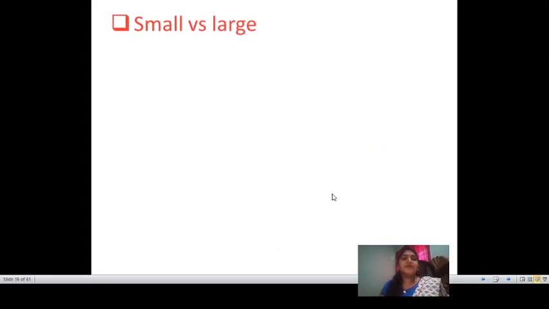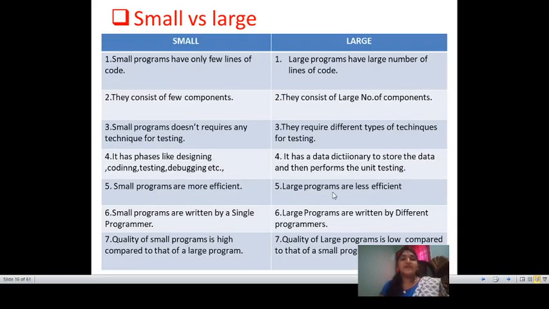Next, coming to the next one, small versus large, nothing but small programs versus large programs. These are also some of the dichotomies. First, small programs have few lines of code, LOC is low, and large programs have a large number of LOC. Small programs contain few components and large programs contain a large number of components. Small programs don't require any special technique for testing, but large programs require different types of testing.